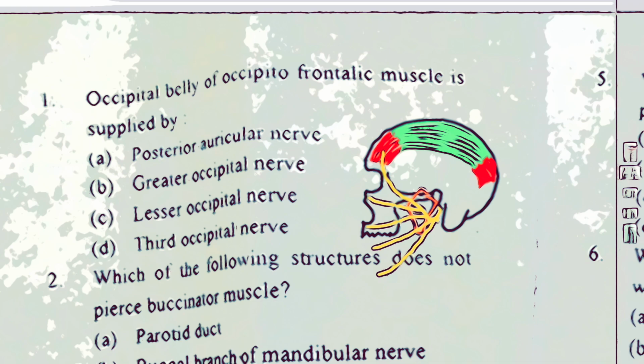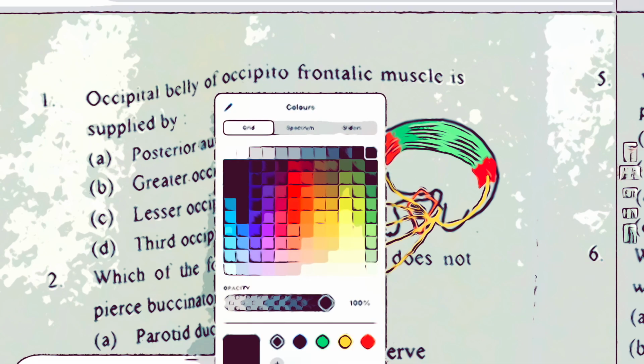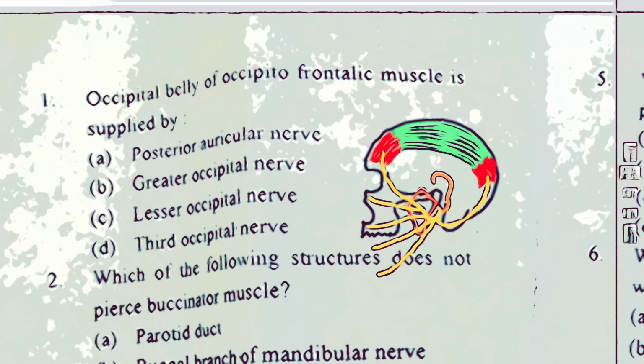And one branch passes behind posteriorly like this, behind the pinna, right? Here let me draw the pinna so that you remember what I'm telling. Here it is the pinna, right? And onto the pinna also you find these muscles. These are the muscles. This one is anterior auricularis, superior auricularis, and the posterior auricularis.